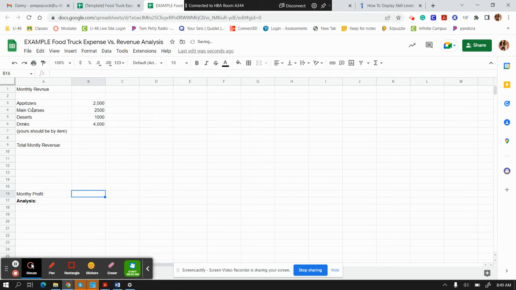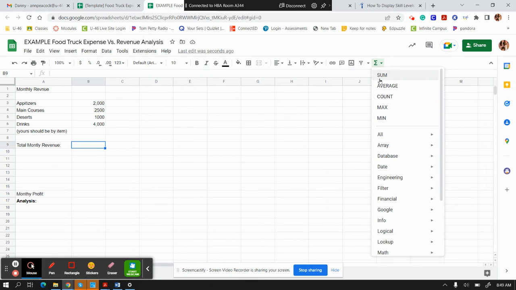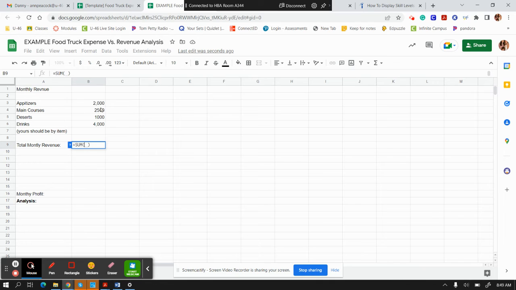So you're going to itemize. I just quickly, because this is an example, I just put my categories down and put the totals for the category. You go up to the sum, and I'm going to sum these. And then I'm also going to change all of these to be currency. And I don't want a bunch of zeros. I don't need those. So I changed that.